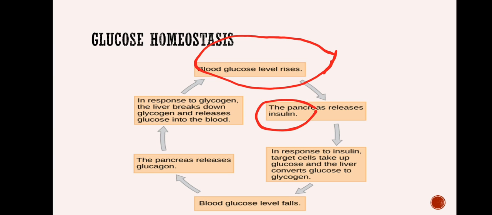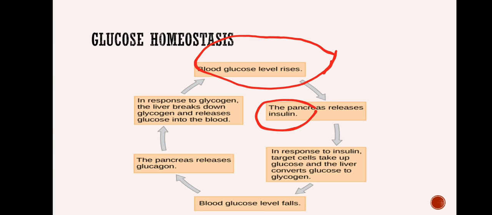So glycogen production takes place using glucose with the help of the hormone insulin. Insulin plays an important role. Because of the conversion of glucose into glycogen, the concentration of glucose now decreases, and that means it comes back to normal.